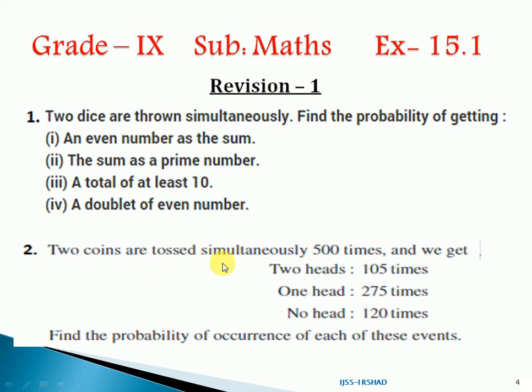Two coins are tossed simultaneously 500 times and we get the outcomes given here. In this case, you have to find the outcomes also, then you will find the probability.